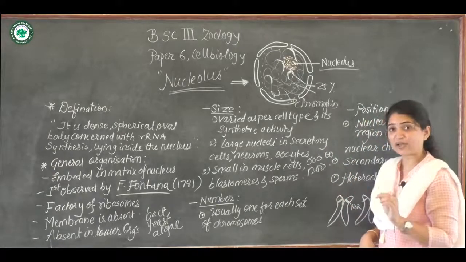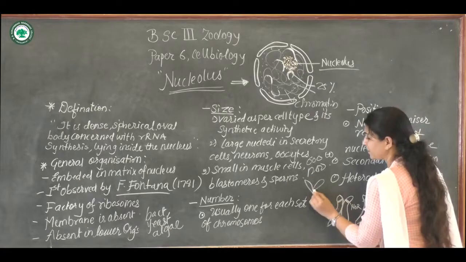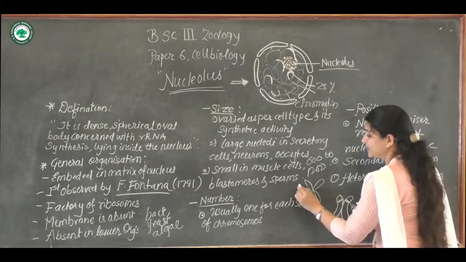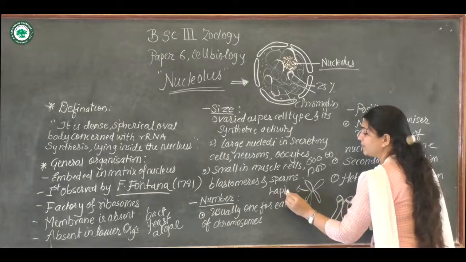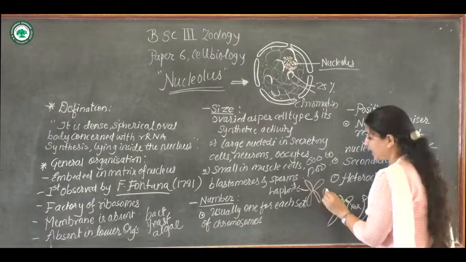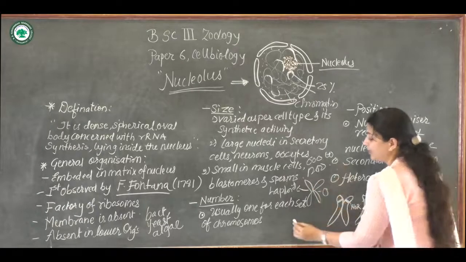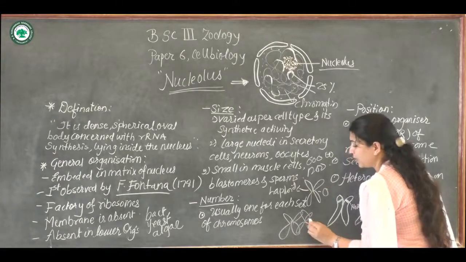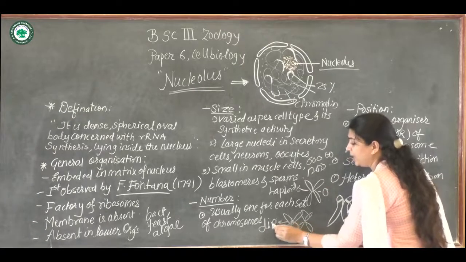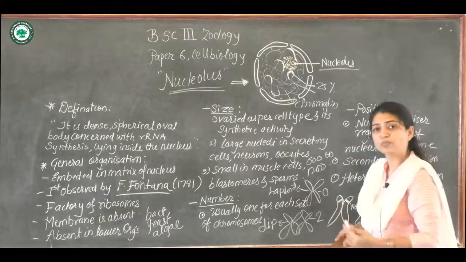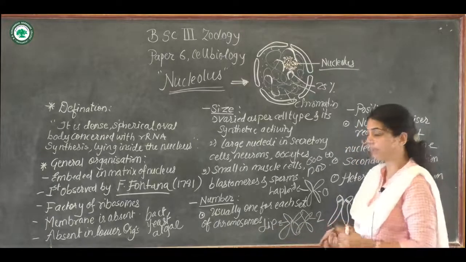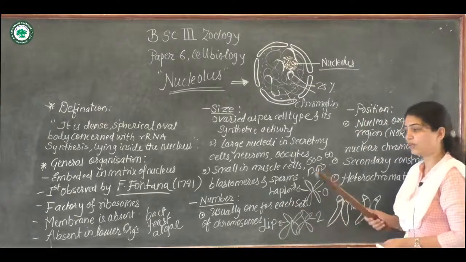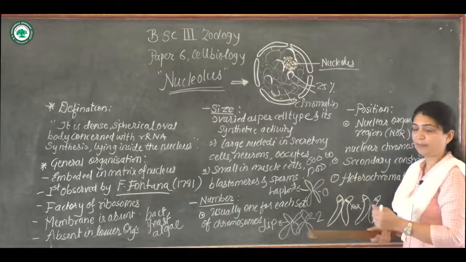Haploid means there is one set of chromosomes. This is the haploid set of chromosomes, which contains one nucleolus, and the diploid, that is 2 sets of chromosomes, okay. Diploid cells contain 2 or more nucleoli, as per the requirement of the cell. So depending upon the set of chromosomes, the number of nucleoli varies, okay.